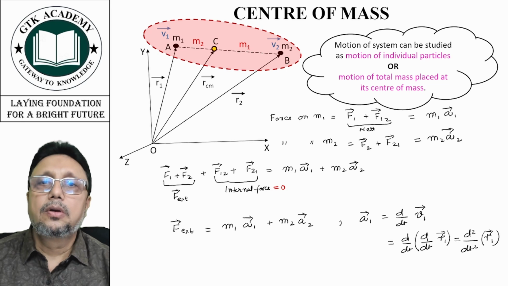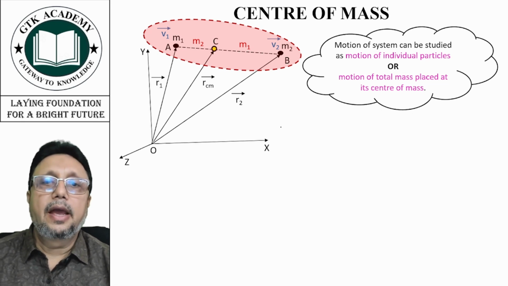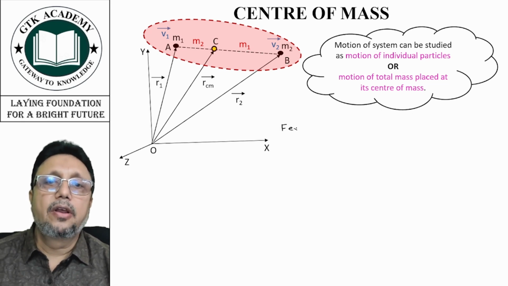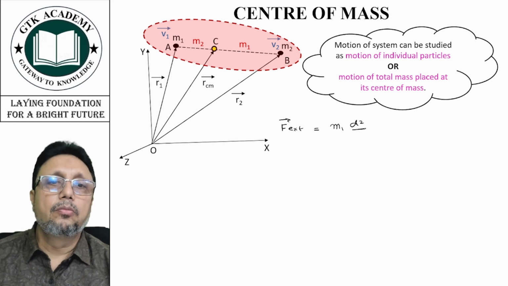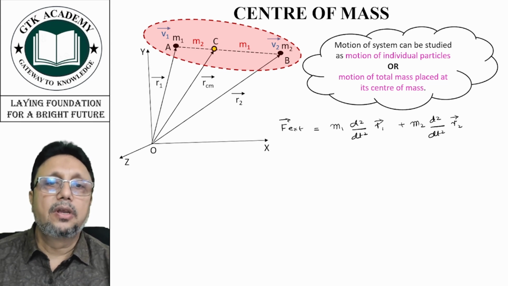So F external will be equal to m1 d2 by dt square of r1 vector plus m2 d2 by dt square of r2 vector.